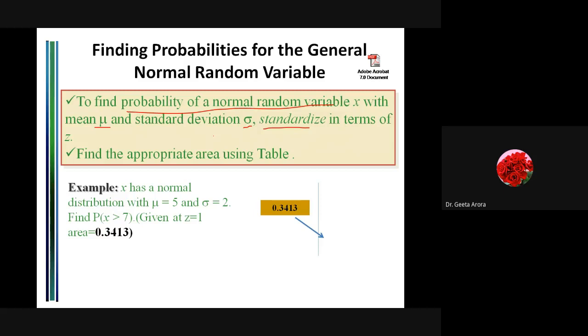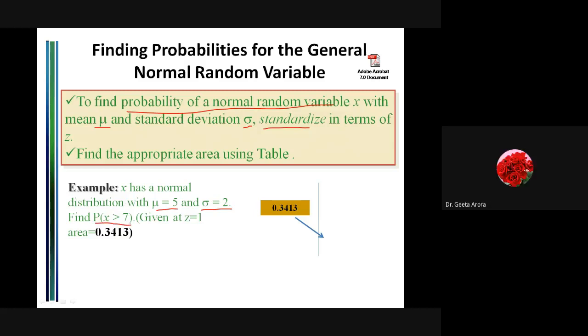Okay, let's go for this. What we are saying is x is a normal distribution with given mu. Mu means mean, and standard deviation 2. Correct? Sigma square means variance, sigma means standard deviation. So what we have to find out? We have to find out the probability of x greater than 7.